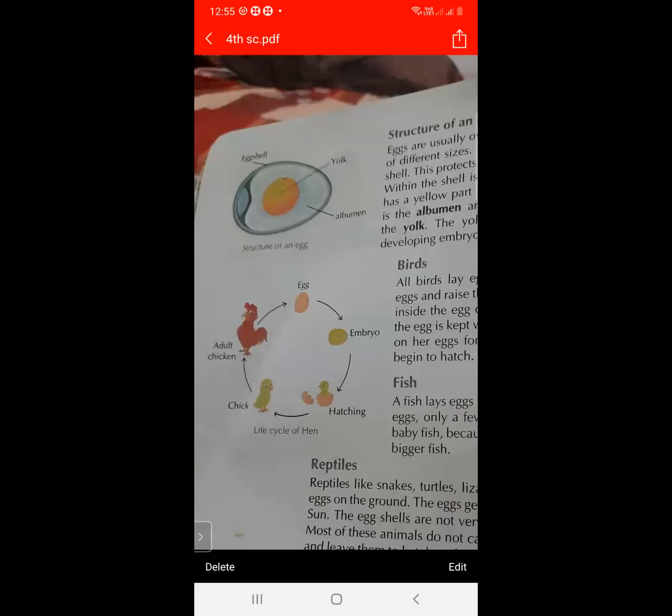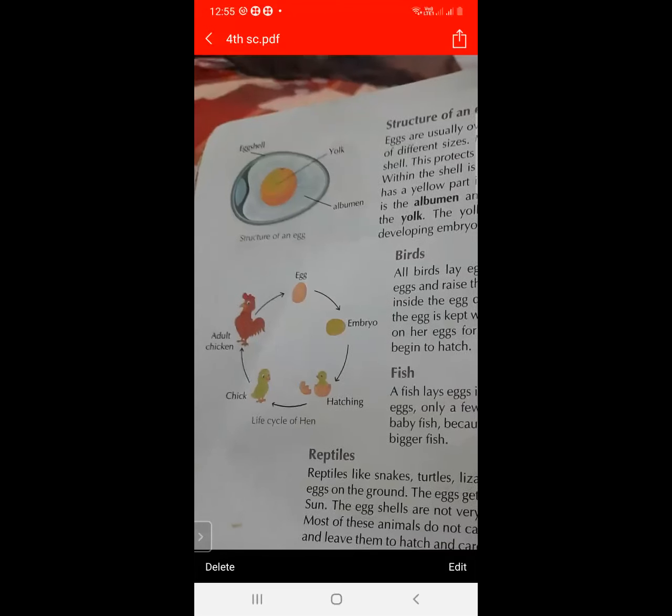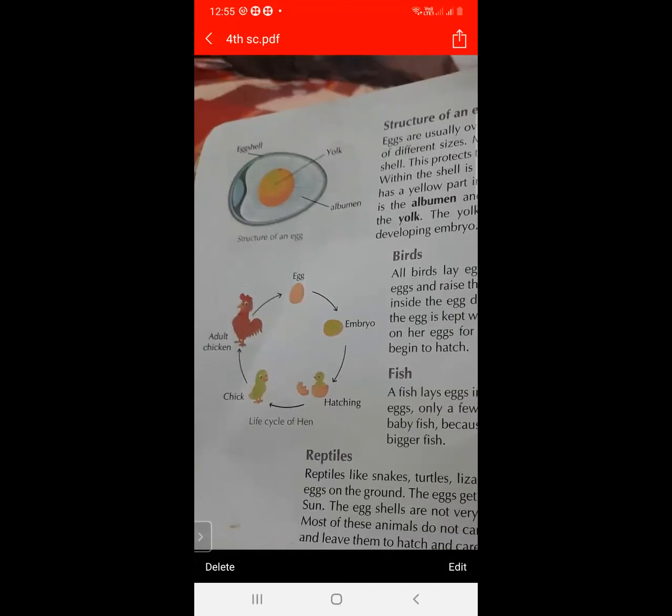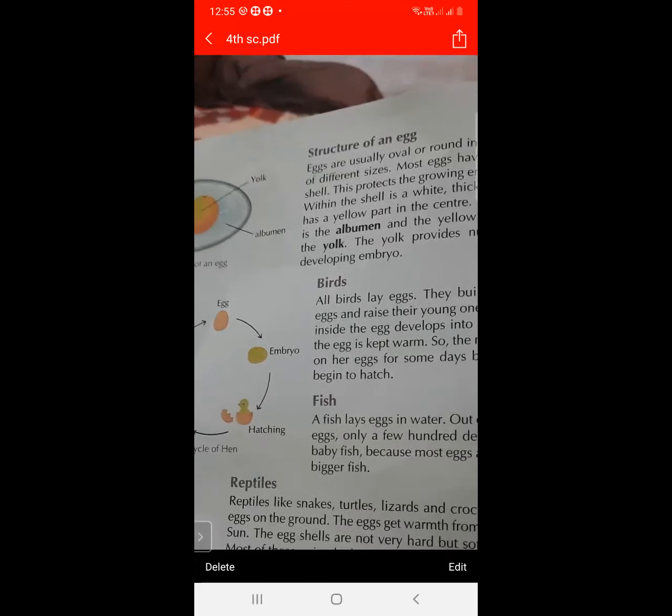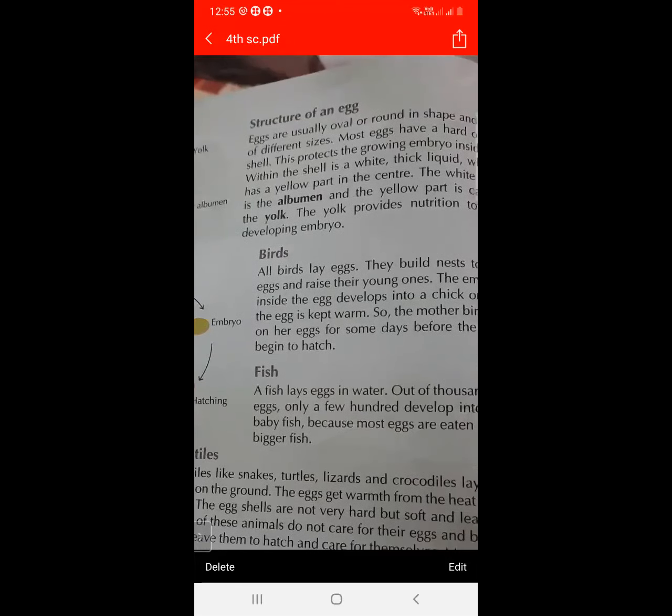Eggs are generally oval or round in shape, and they are also available in different sizes. They have a hard shell, and because of this hard shell, the growing embryo inside is protected.